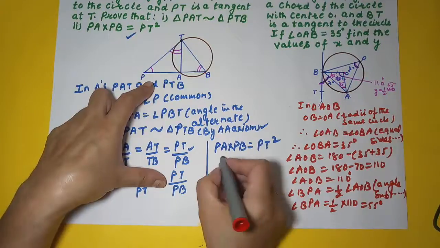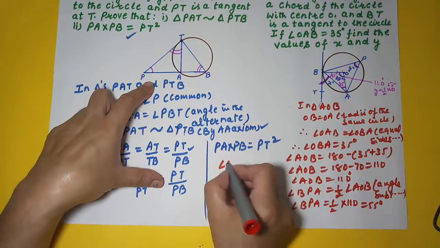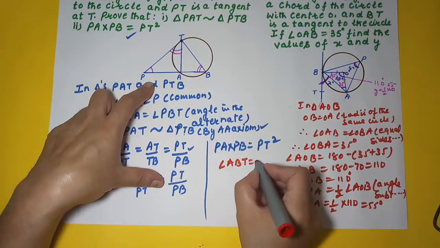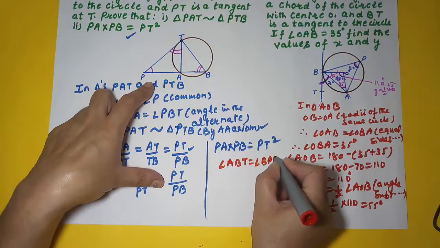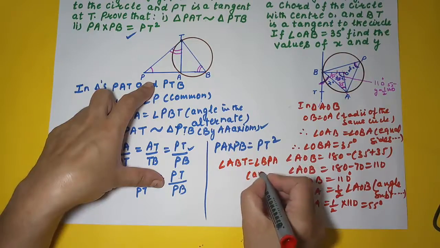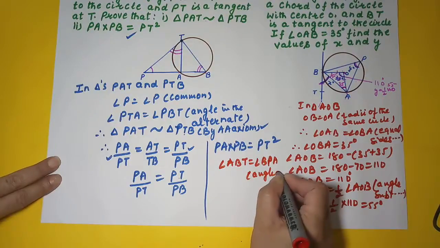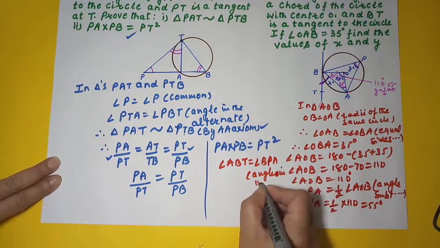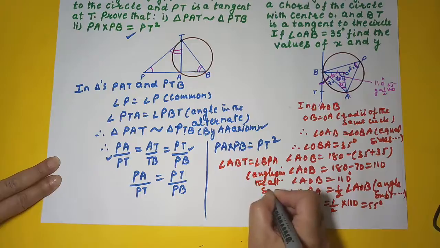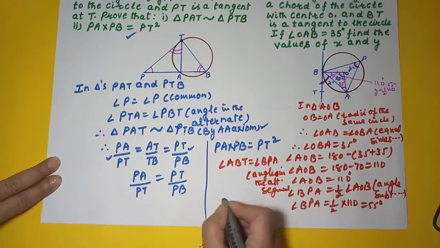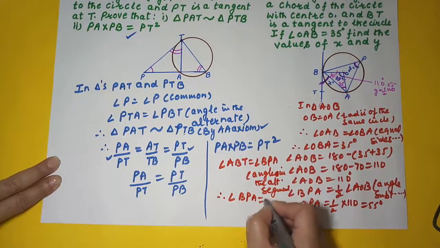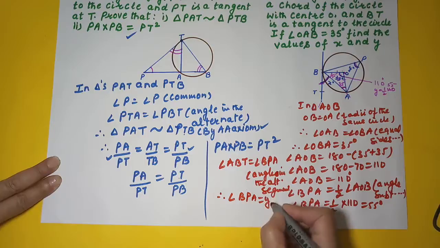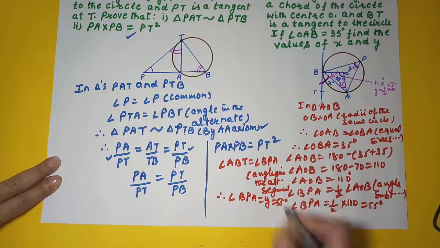Also angle ABT is equal to angle BPA. Reason: angle in the alternate segment. Therefore angle BPA is equal to y is equal to x. What was your x? 55 degrees. Right?